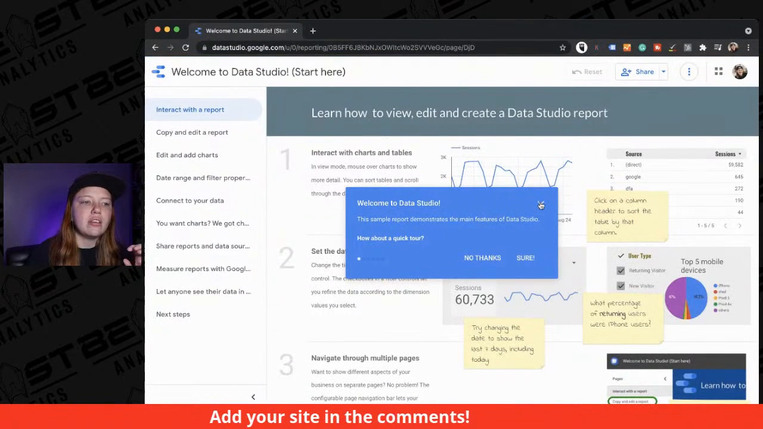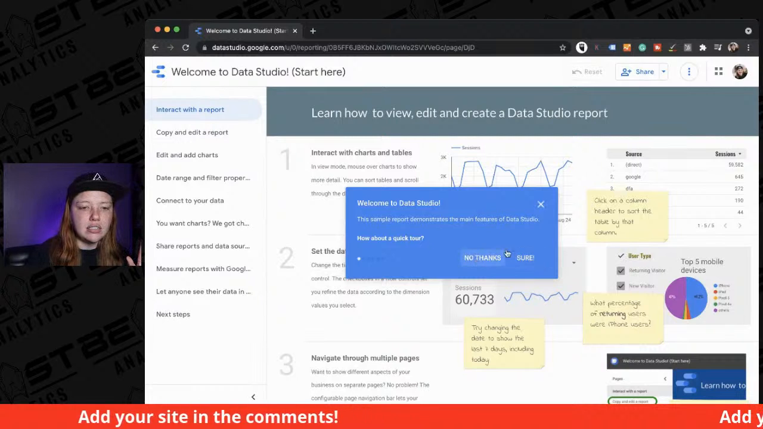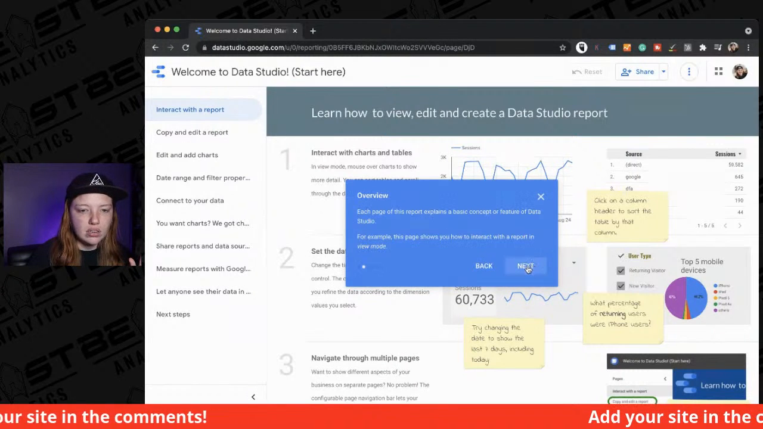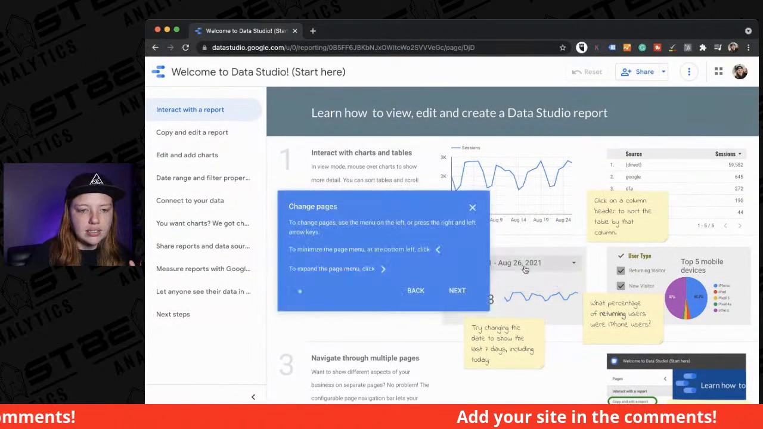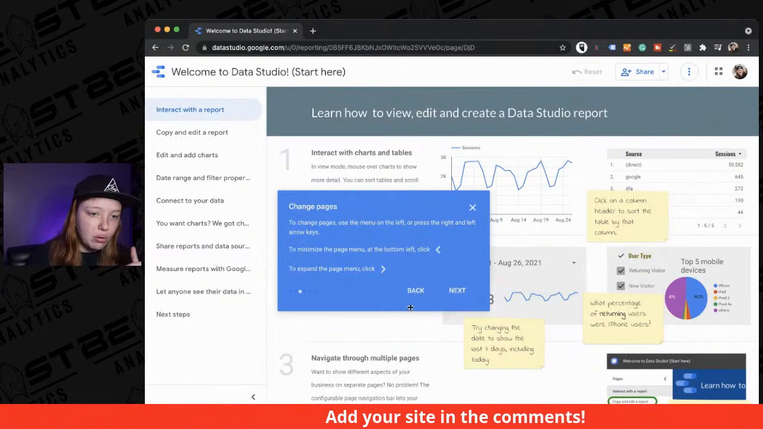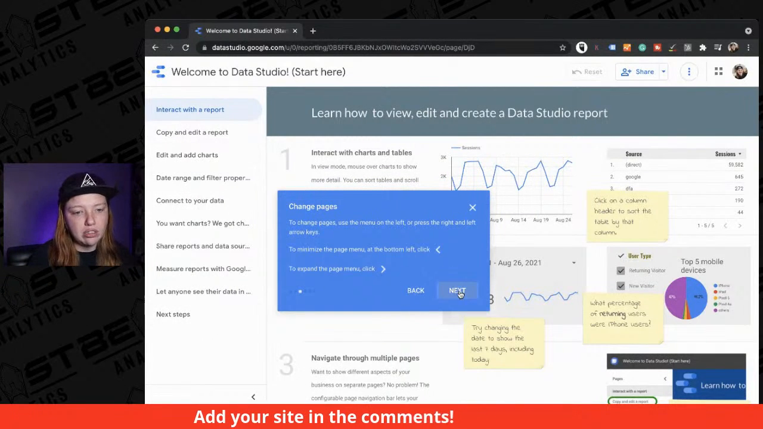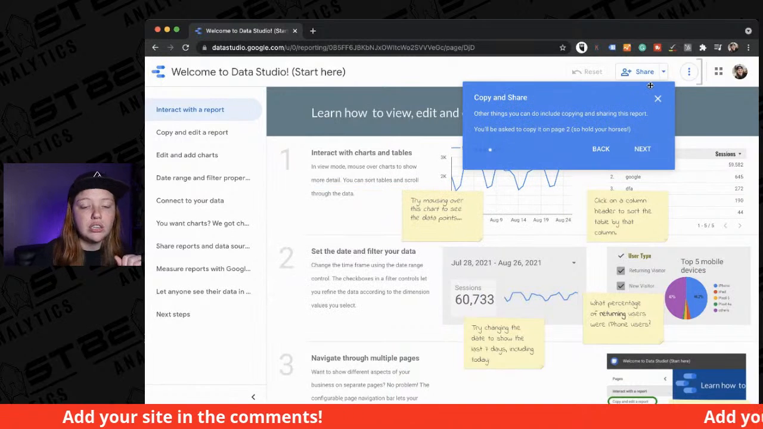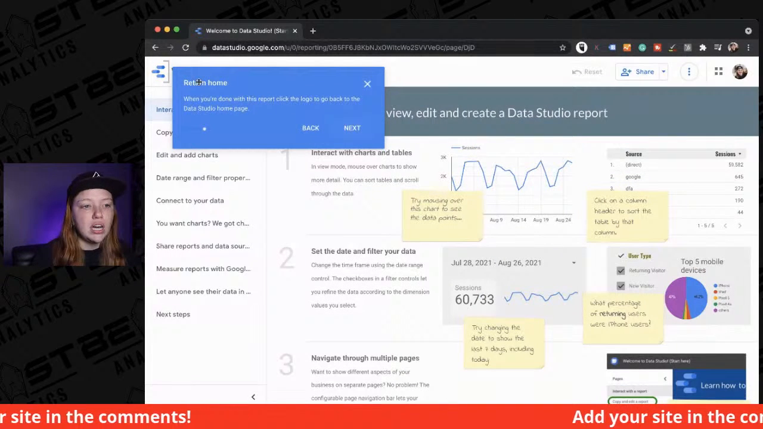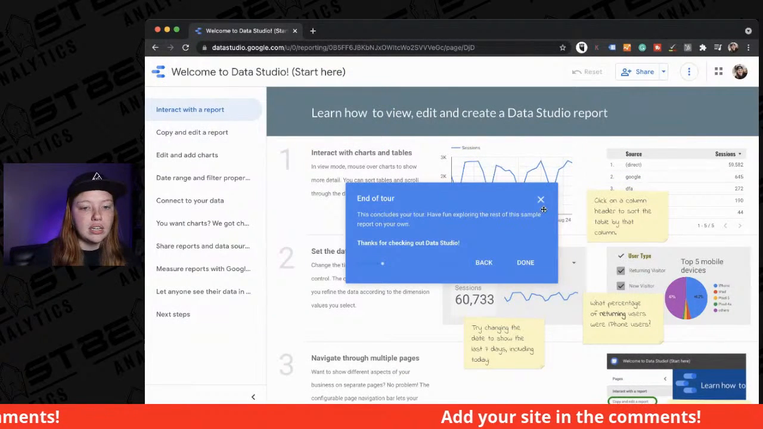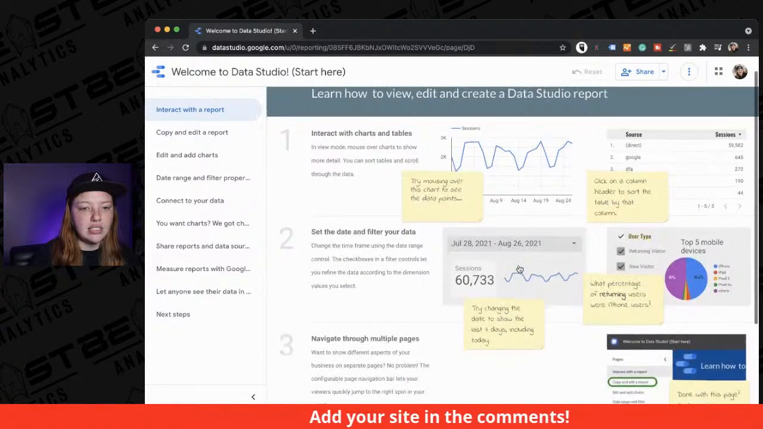So let's go ahead. Next. So you can create multiple pages. This is what it's showing you. You can create multiple pages in Data Studio. You can share your report, and then that's how you go home. Okay, that's all it had to tell me here.